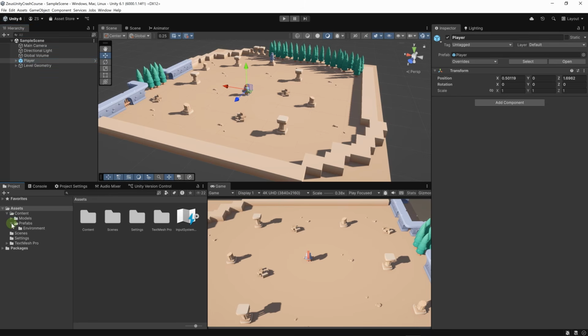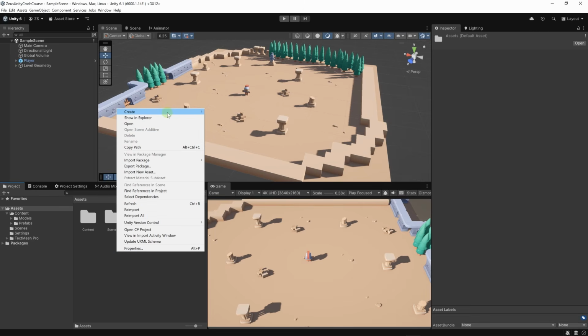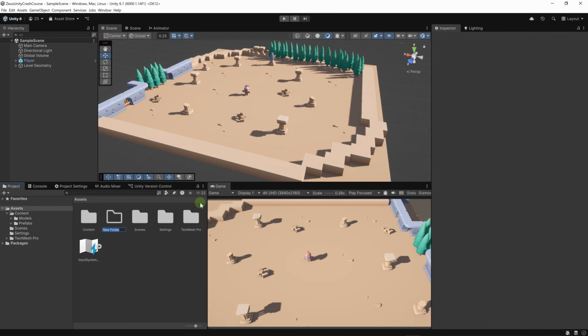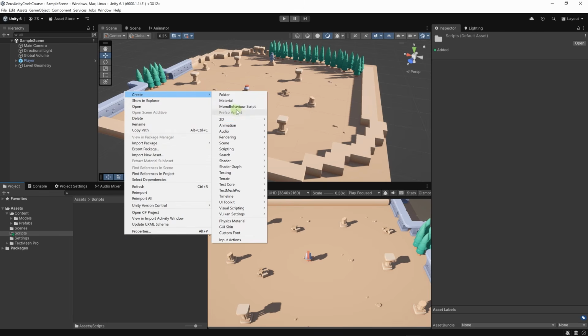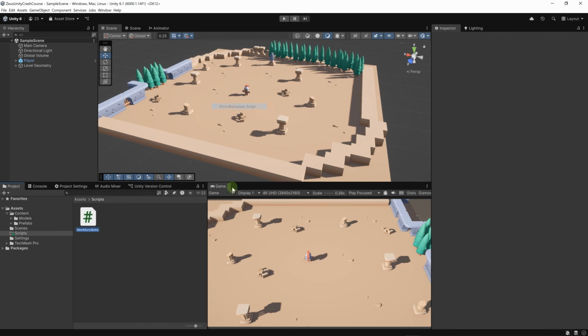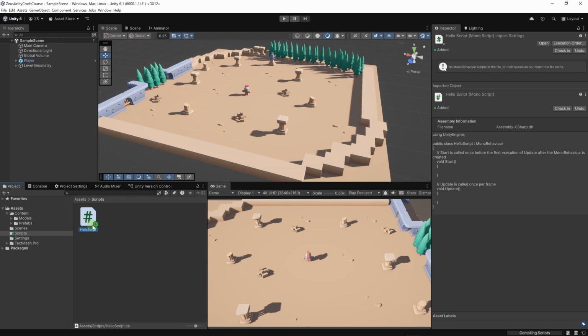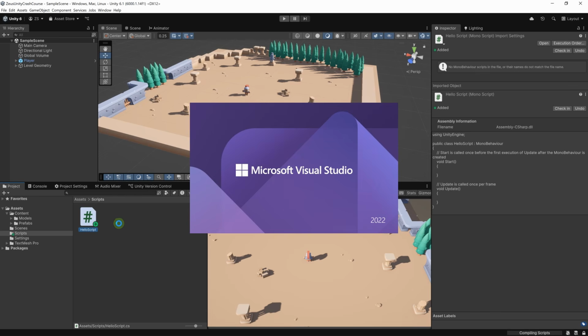Let's start slowly and learn how to write code in Unity. Let's create a new folder. I'm going to right click, create, then folder, and let's call this folder scripts. This is where we'll write all of our C# code. Let's right click here, create, then create a mono behavior script. Let's call it hello script. I'm going to double click on it to open it in Visual Studio.